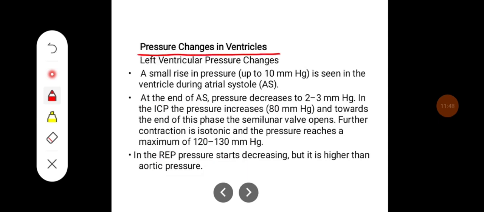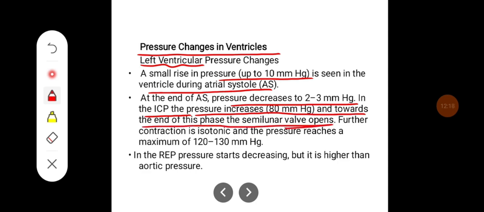Coming to pressure changes in ventricle. Left ventricular pressure changes. A small rise in pressure up to 10 mm Hg is seen in the ventricle during atrial systole. At the end of atrial systole, pressure decreases 2 to 3 millimeters of Hg. In isovolumetric contraction period, the pressure increases up to 80 mm Hg, and towards the end of this phase, semilunar valves open. Further contraction is isotonic and the pressure reaches a maximum of 120 to 130 mm of Hg.